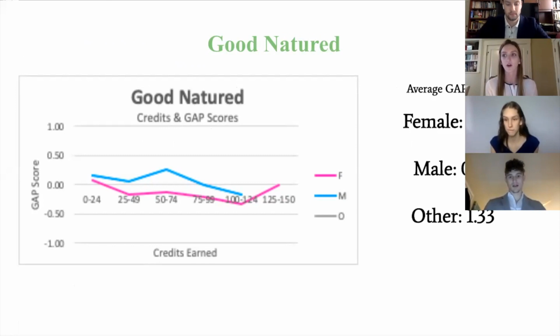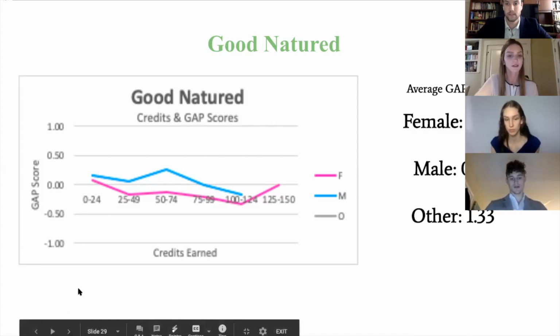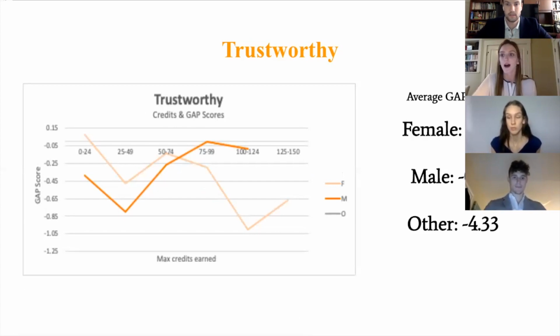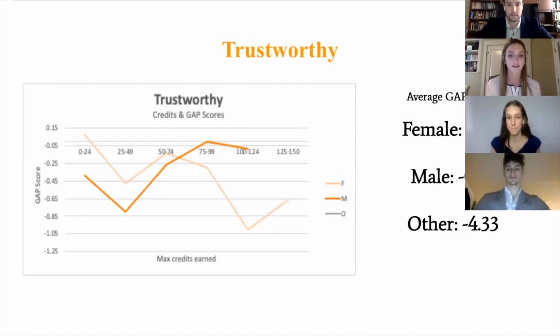The results showed that the average score was right around 0, with males having a slightly higher score at 0.07. Both genders' gap scores tended to decrease over the amount of credits earned. The next attribute that we analyzed was, is it true/important that this is a trustworthy organization? The gap scores were very similar in comparison, but as you can see with the credits earned, the analysis was very different between males and females.